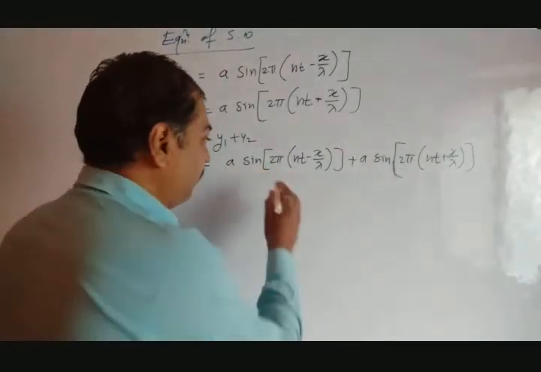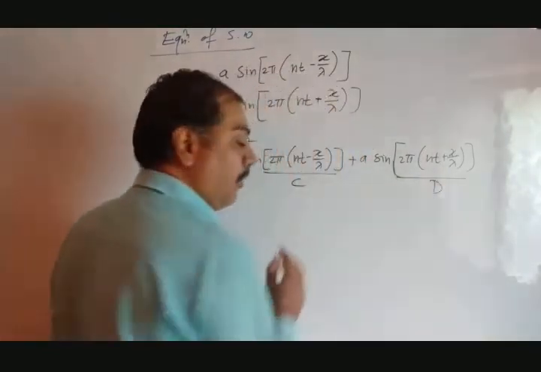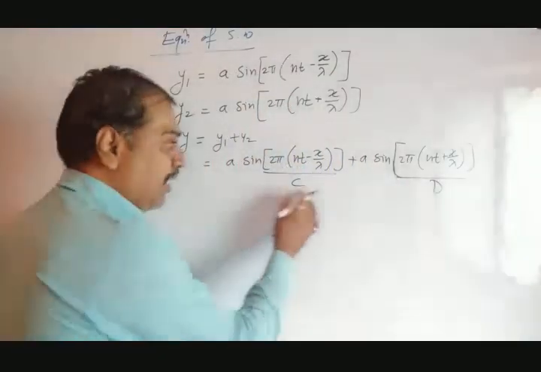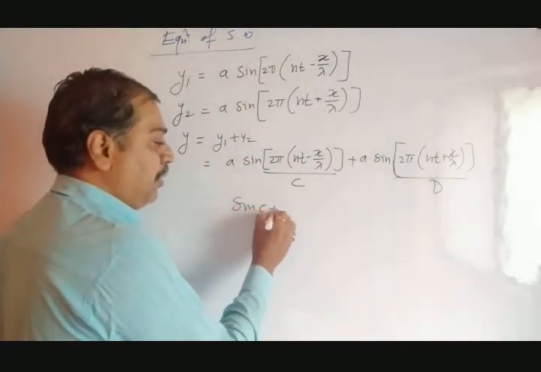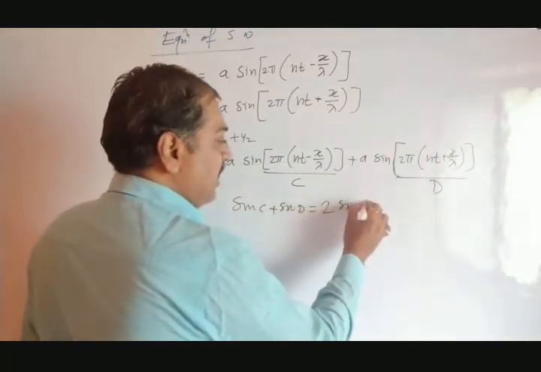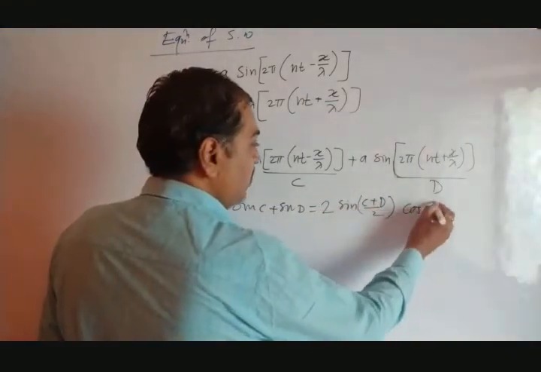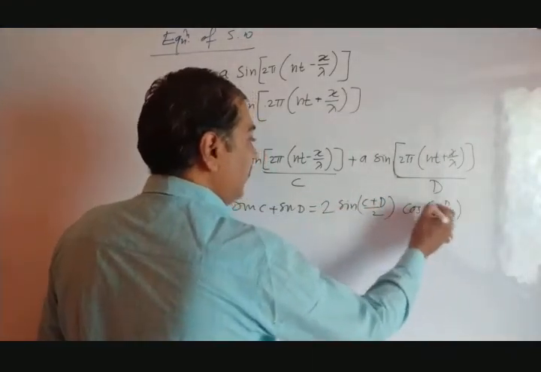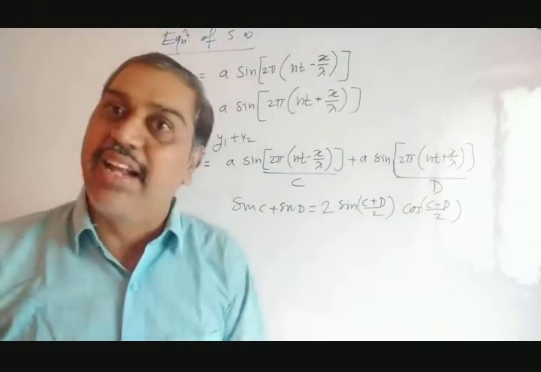Suppose this is c, this is d. Okay, then sine c plus sine d would be represented by sine of c plus sine of d equal to 2 sine of (c plus d) by 2 into cos of (c minus d) by 2. This formula we have to use here. Now just put the values and rewrite the equations.